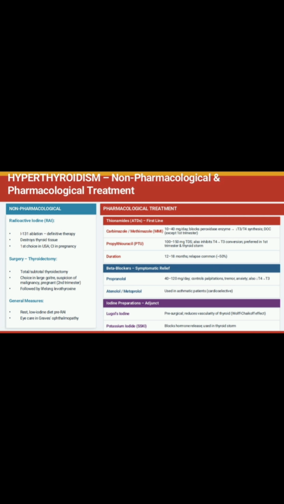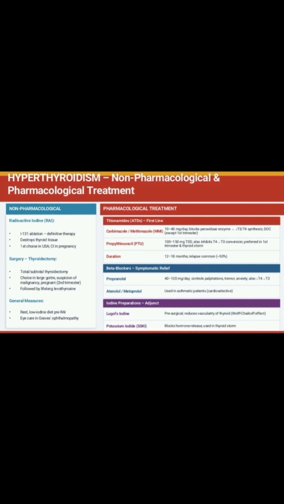Non-pharmacological treatments are radioactive iodine therapy that destroys thyroid tissue. You can also consider surgery if there is a large goiter or in pregnancy, followed by lifelong levothyroxine doses. Rest is advisable. Decreased iodine diet and eye care in Graves' disease are the non-pharmacological treatments.